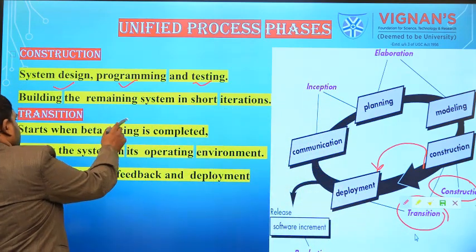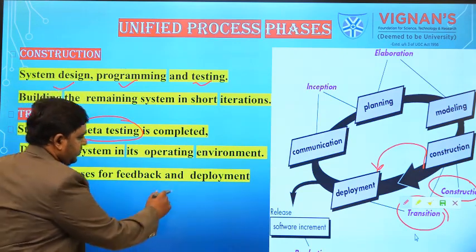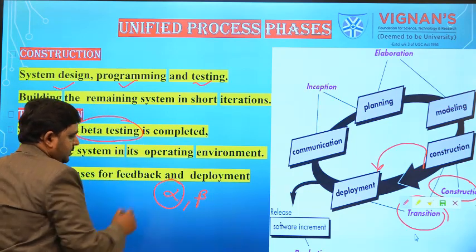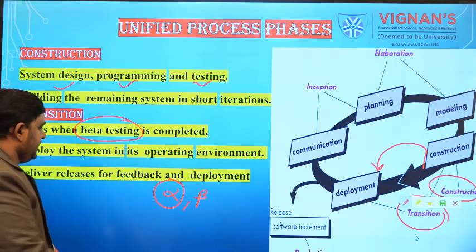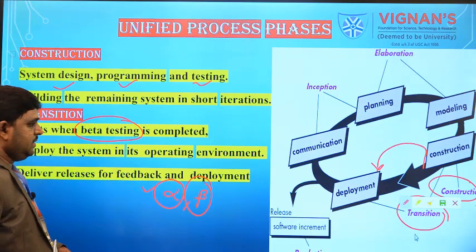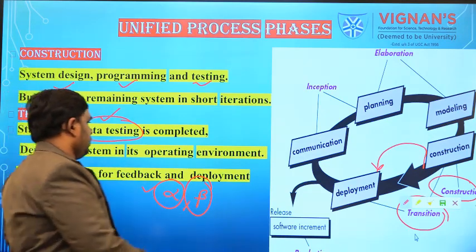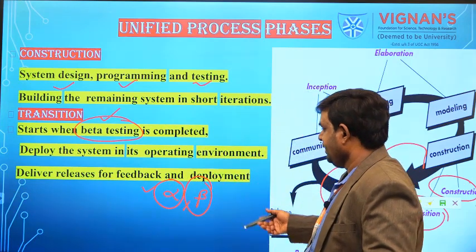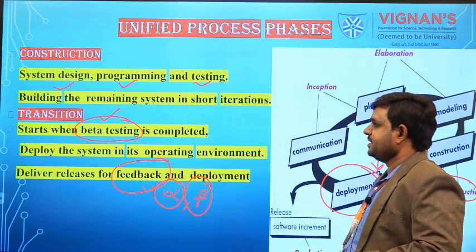Testing is going to start with beta testing. There will be basically two types: one is alpha testing, another one is beta testing. Alpha testing means we are going to test the software in front of the client but in the company's environment. Beta testing means we are going to test the application in the client's environment. Then we are going to deploy the software, which is nothing but delivering the software to the client, and then finally we take the feedback from the client. So that is construction and transition.